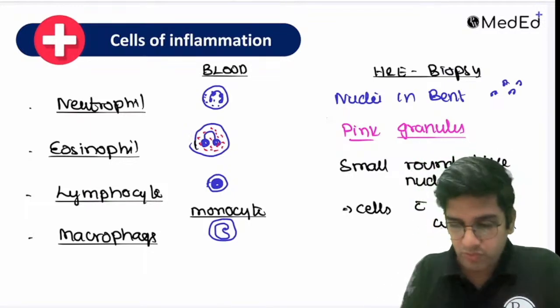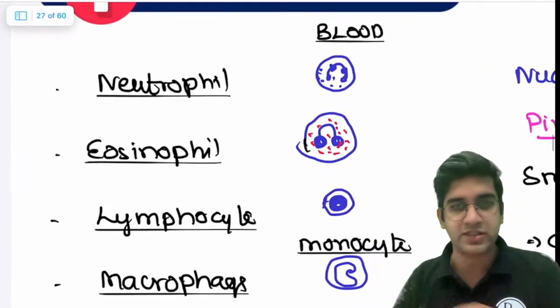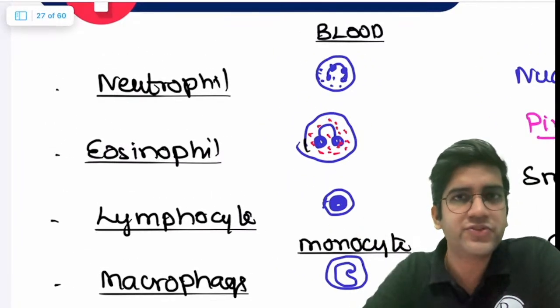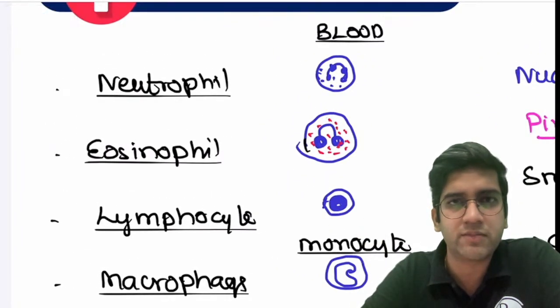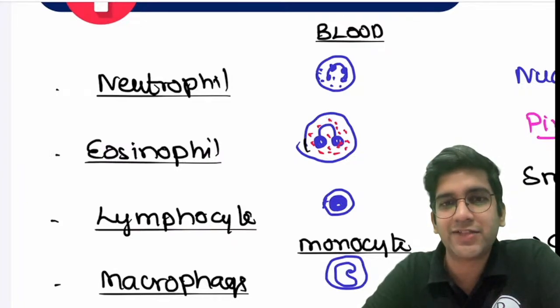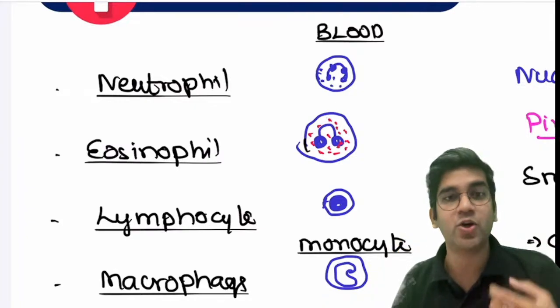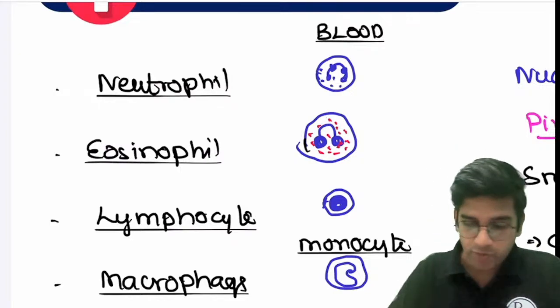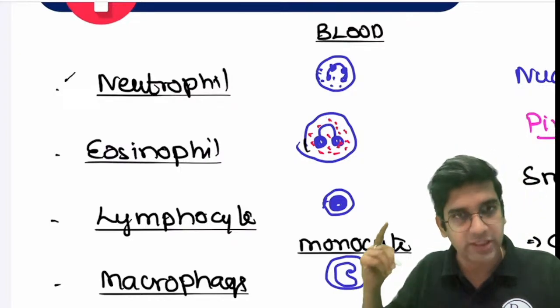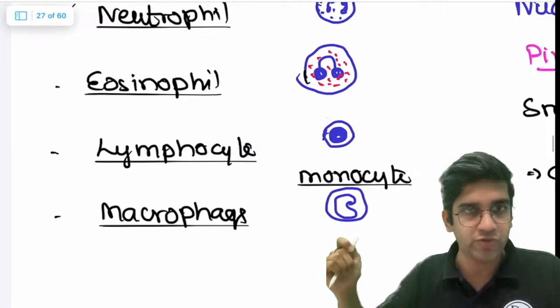Okay. So now let's look at this part, this half of the slide. You guys must have seen the peripheral smear in your physiology, right? You must have. Do you remember the Neubauer chamber? The one which all of us hate, right? You must have definitely seen the Neubauer chamber. All the cells in the Neubauer chamber, on the peripheral smear also, right? You must have seen a neutrophil. You must have seen an eosinophil. You must have seen a lymphocyte.